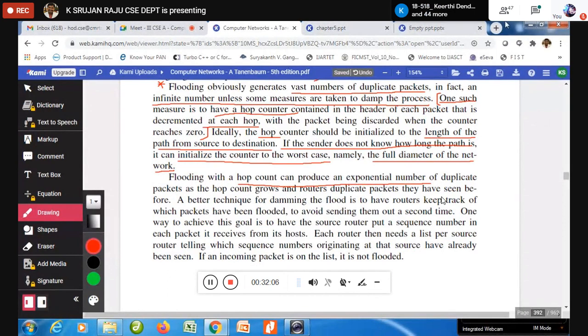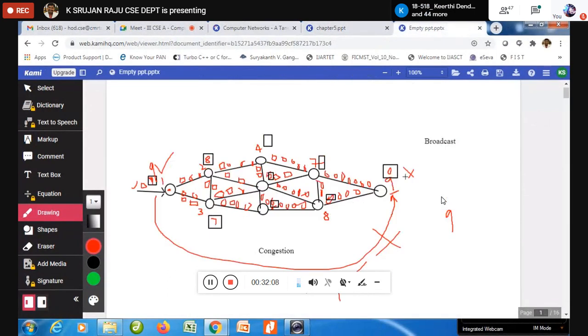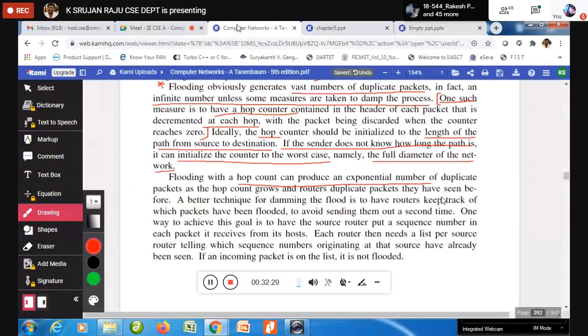See, this is one mechanism, it is discarding. I am taking a discarding policy. But the point, what is happening? The moment 9 is receiving, what does it have to send? It has to send it to 8 again, because flooding says that every incoming packet is supposed to be duplicated and sent out. So again it is going to keep 9 and send that. So there is an exponential number of duplicate packets as the hop count grows, and routers duplicate packets they have seen before.